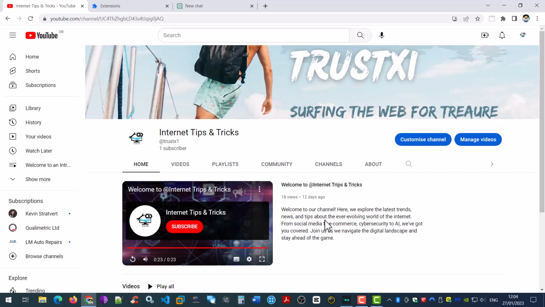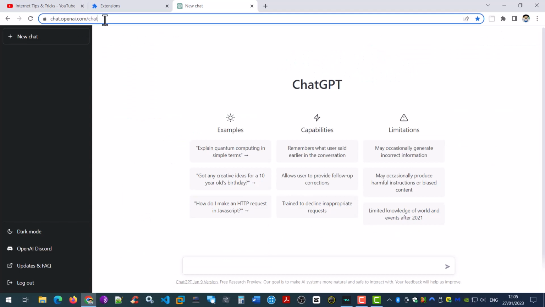We have all heard the stories about AI technology and saw the movies about how they could one day take over the world. Today, there is one particular technology, AI technology, that is creating major disruption. And it's going to be changing the way we use the internet, including Google and YouTube. It's called ChatGPT, and it can be found at the following URL.